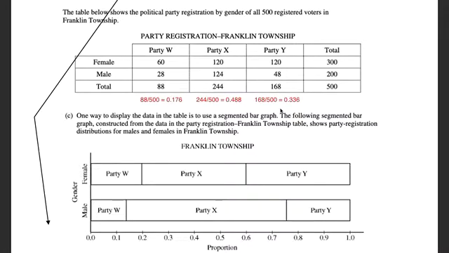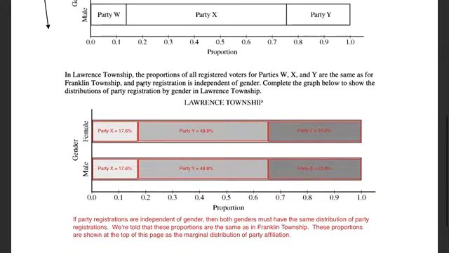And I was just told that the probabilities or the proportions in Lawrence Township for parties W, X, and Y are the same as for Franklin Township. So now I also know I just calculated the proportions for Lawrence Township. But here's the key word. Party registration is independent of gender in Lawrence Township. So complete the bar graph below to show the distribution of party registration by gender in Lawrence Township.